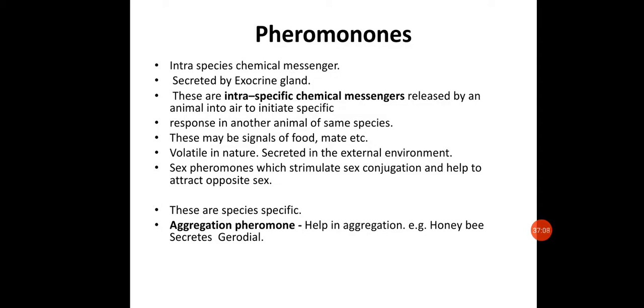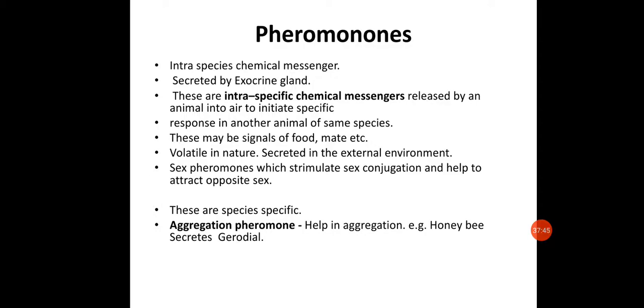Now, pheromones are mostly lipid derivatives; it may be protein or lipid derivative. The sex pheromones are the most important of all of these, which stimulate sex conjugation and help to attract the opposite sex. These are mainly secreted by animals and birds, even by different types of arthropoda. These are very species specific, so no different species can act in between them.